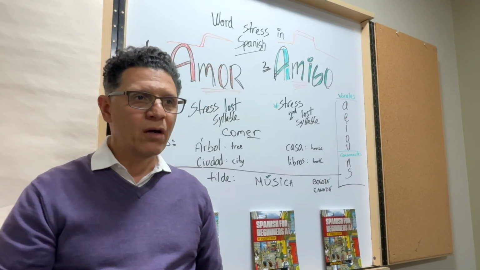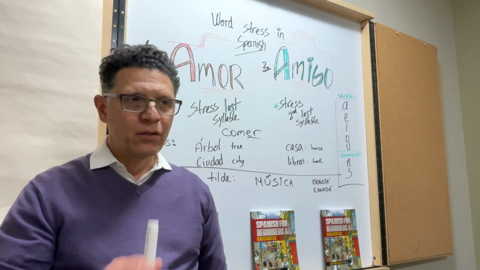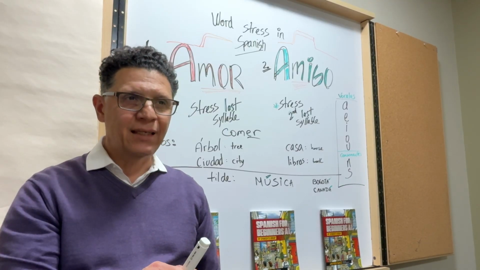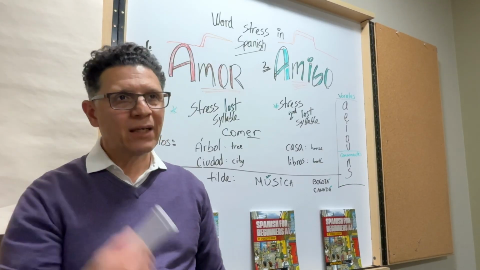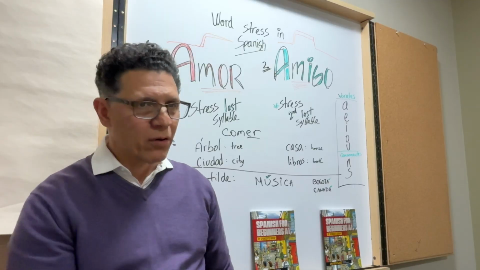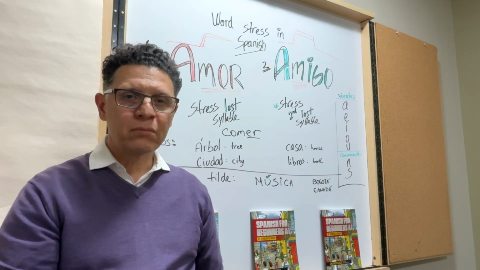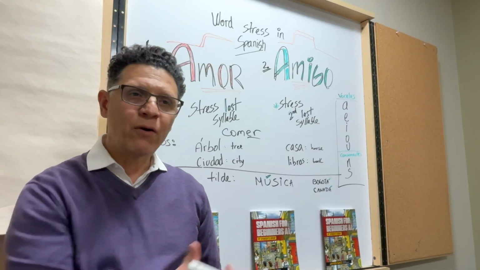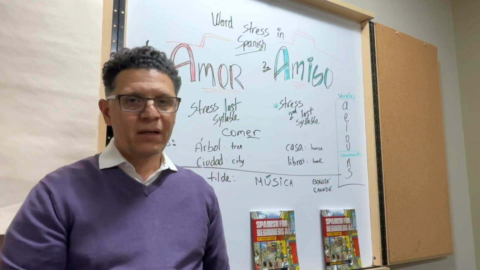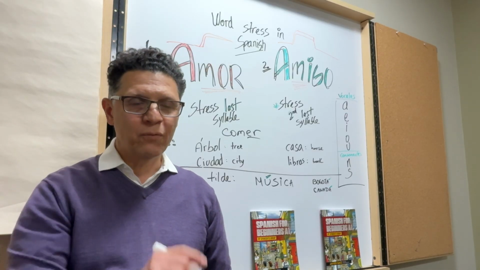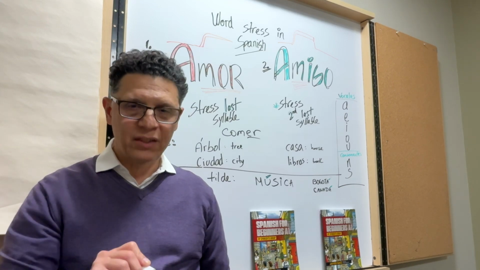Remember, if you see a word, it doesn't matter what it is, you will look at it at the end and see, okay, ends in a consonant, I stress the end. For example, amor, comer. Ends in a vowel, n or s, you stress before the end, like amigo. If it doesn't play by the rules, you will see a tilde on it like in música.